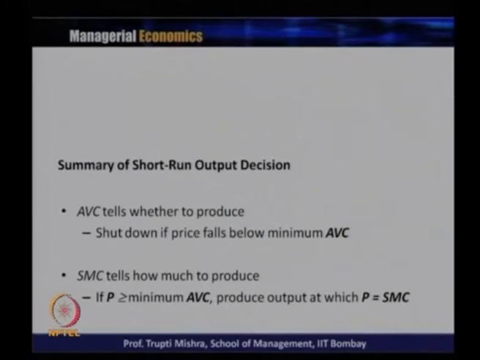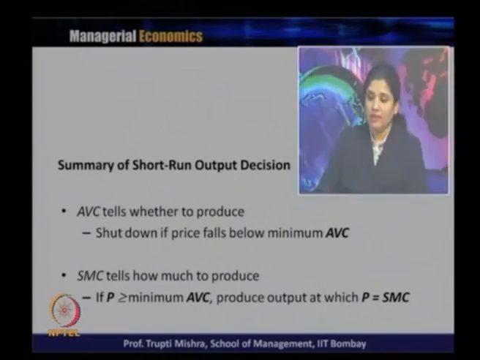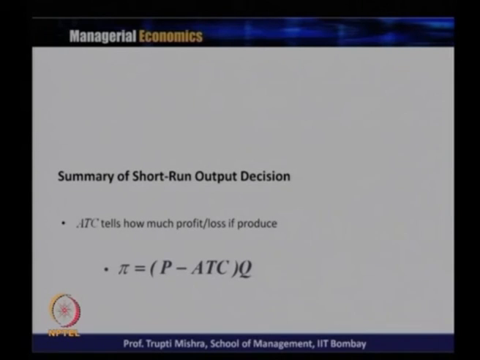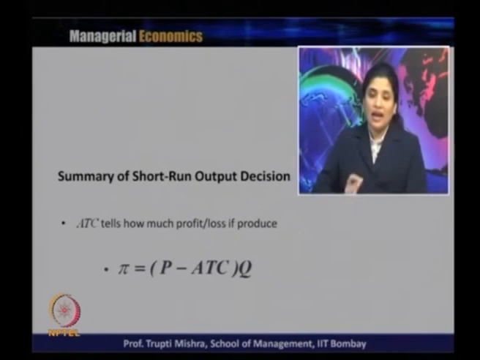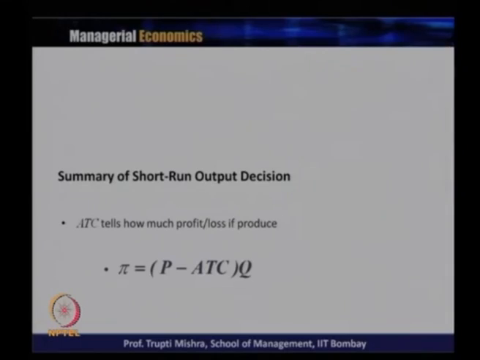Short run marginal cost tells how much to produce: if P is greater than the minimum of AVC, produce the output where P is equal to SMC, because that is the equilibrium condition and the profit maximizing condition. And average total cost tells how much profit or loss it produces, because that depends upon the profit margin. If P minus ATC times Q is positive, then we get a profit, and if it is negative, we get a loss.